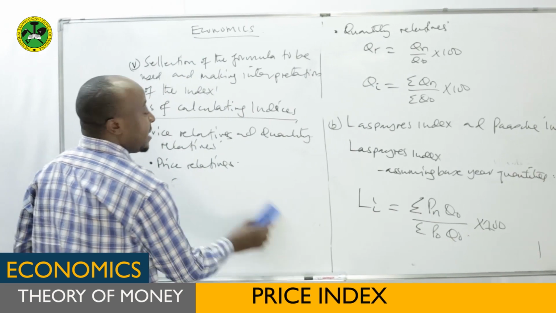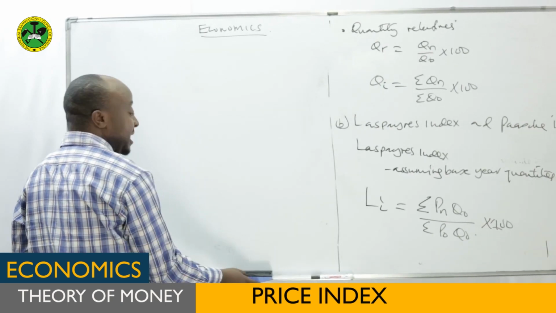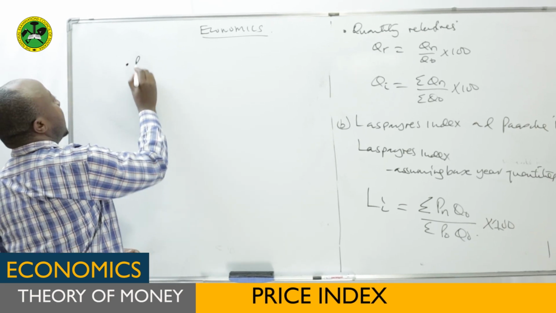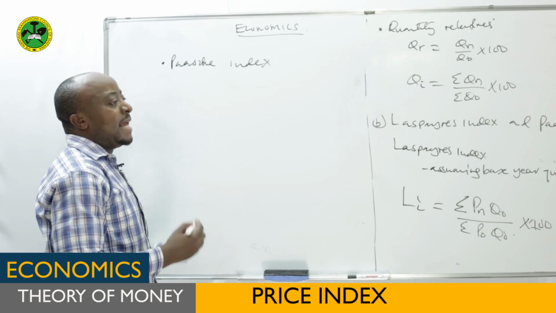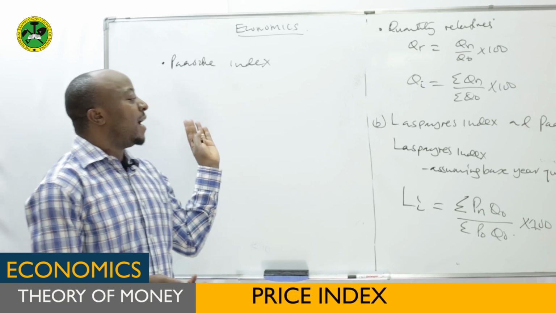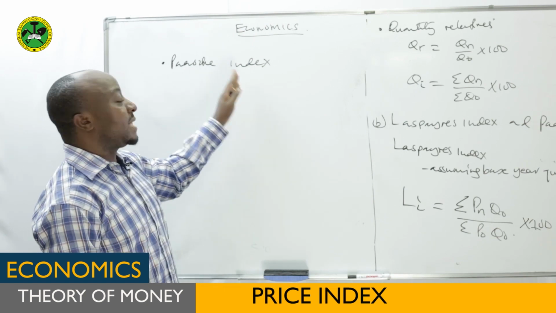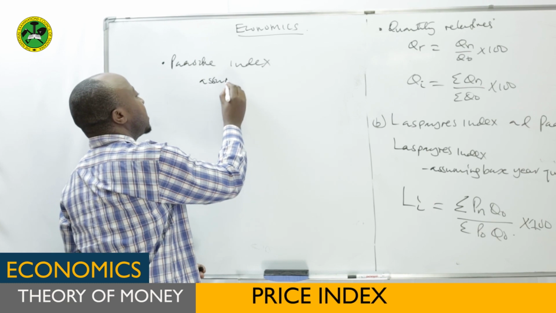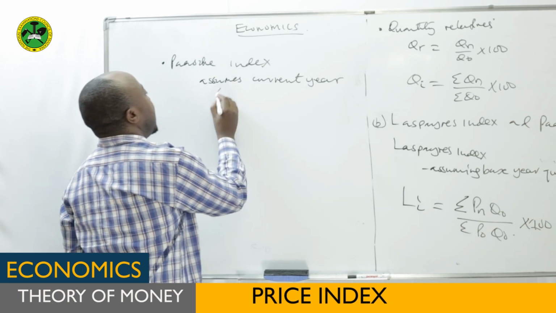Now the second one, which we said is the Paasche price index, is another way of calculating price index as suggested by that economist. So we say Paasche index, this is the index calculated by considering the current year quantities. It means in this case, we consider current year quantities. Here, we consider the base year quantities. Here, we consider current year quantities. That means it assumes current year quantities.